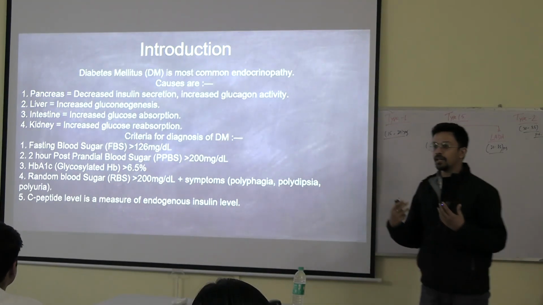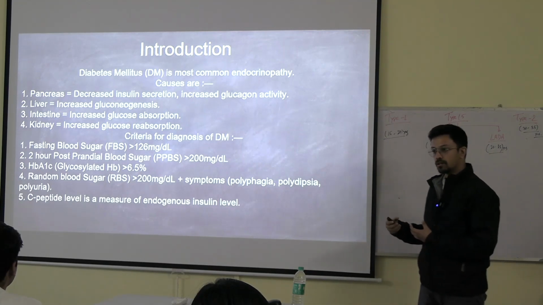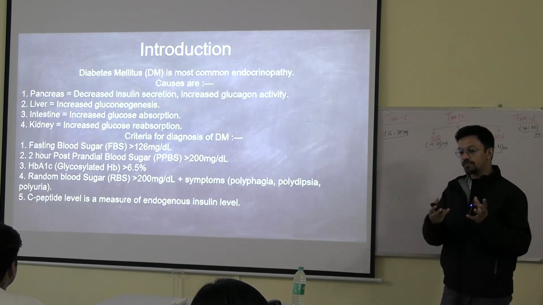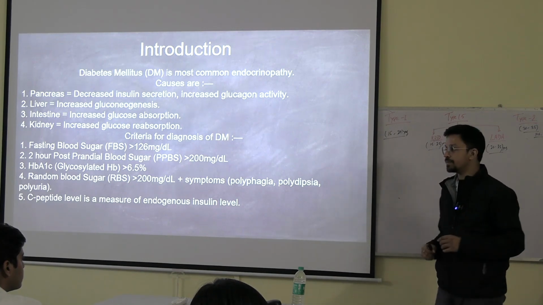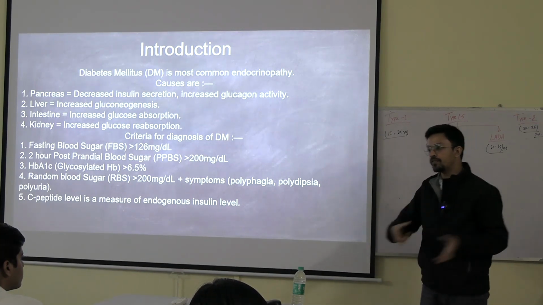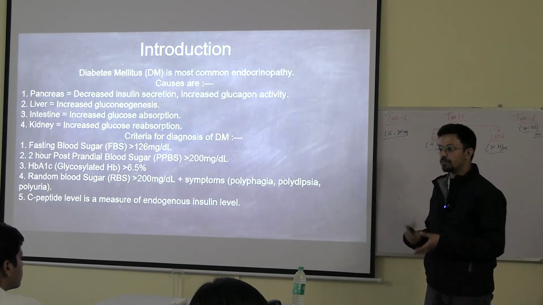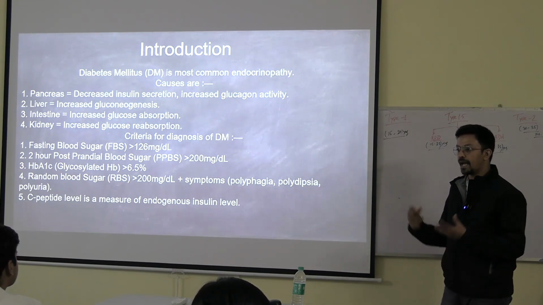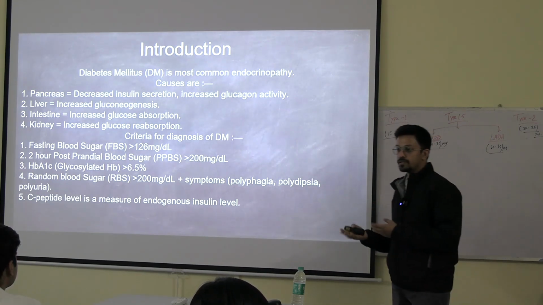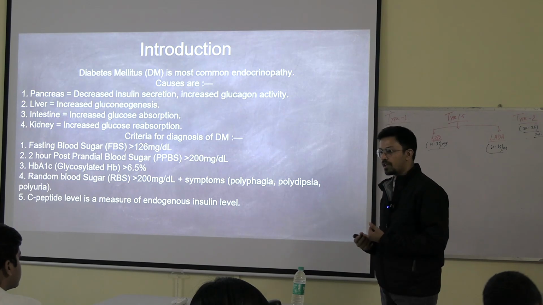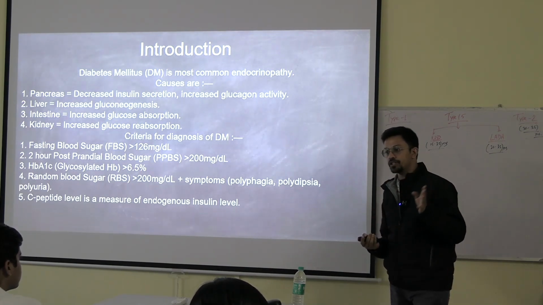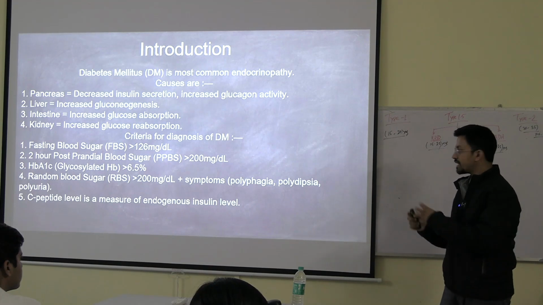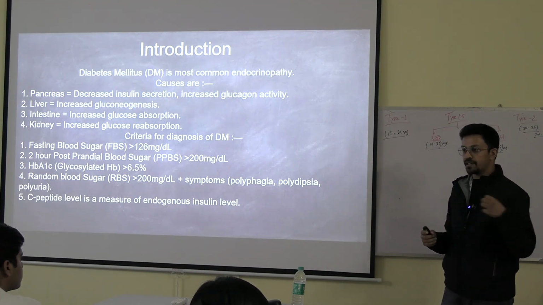Whatever diet we are taking, it is getting absorbed from the intestine, right? Now let's say the intestine should have absorbed 100 amount of glucose, just as an example. Now the intestine is absorbing 150 amount of glucose, meaning more and more glucose is getting absorbed. There are transporters like SGLT1, SGLT2, the sodium glucose linked transporter, that you will be taught in physiology. These transporters take up the glucose inside the intestinal cells.